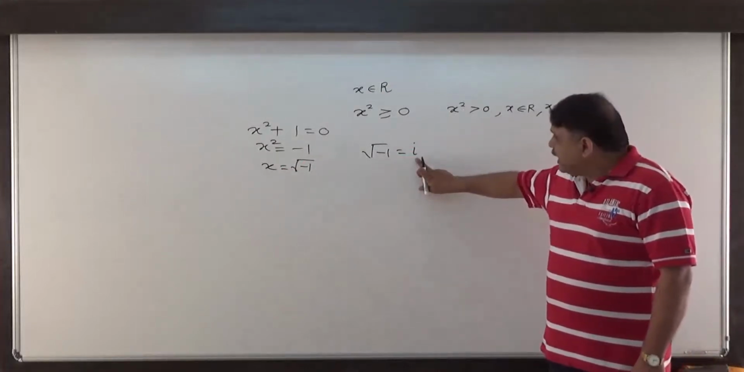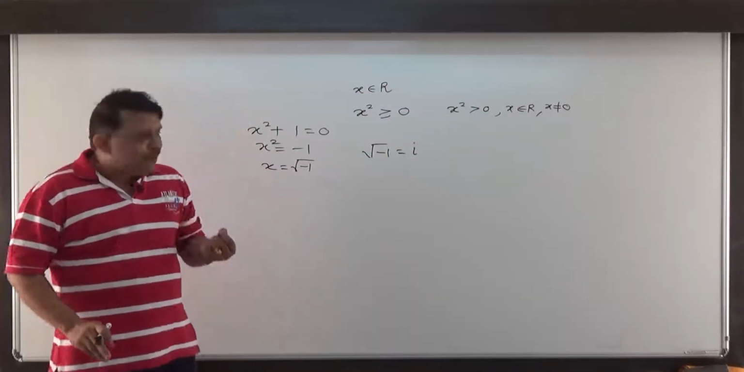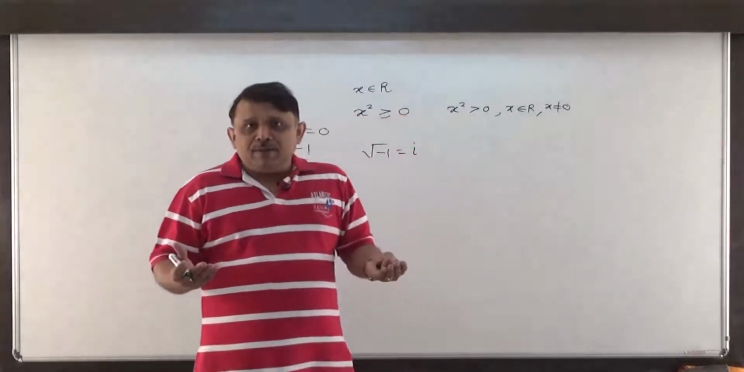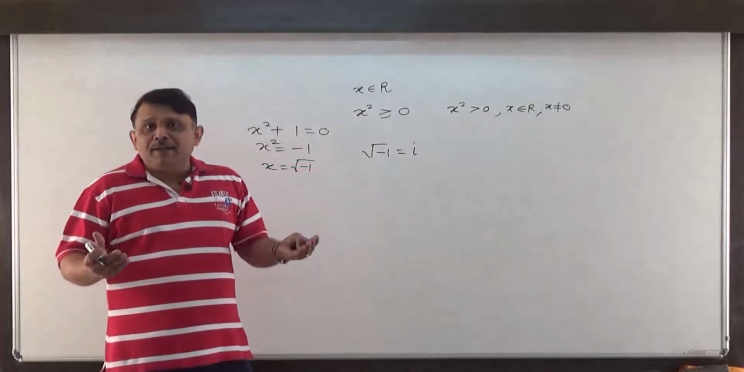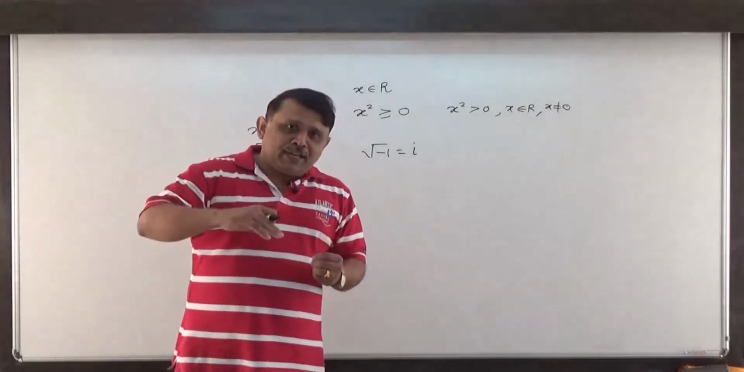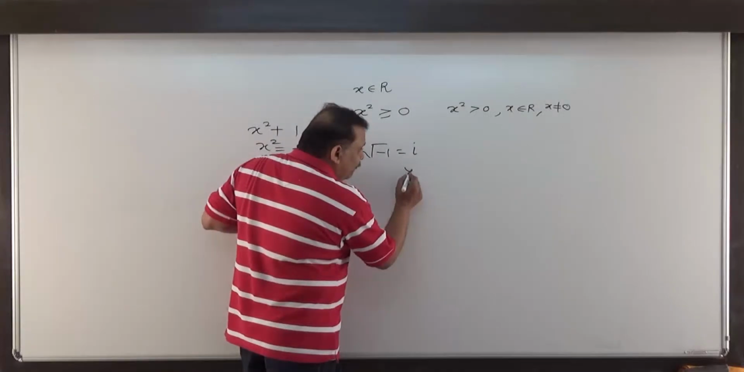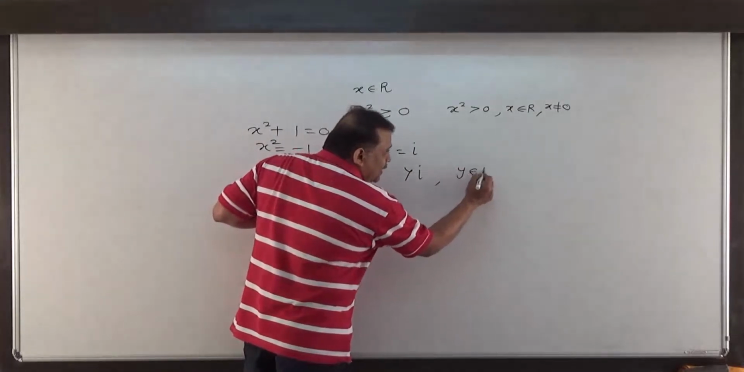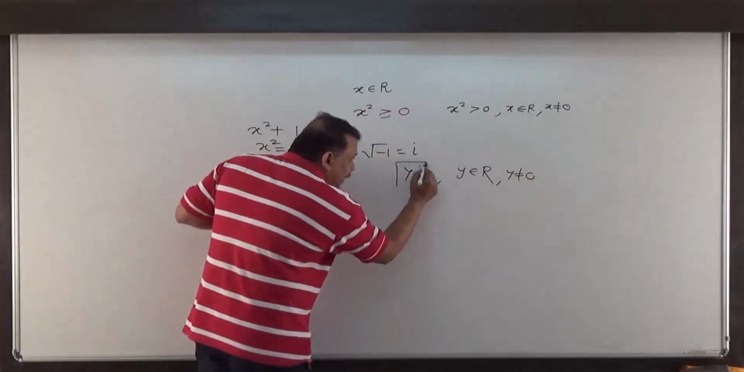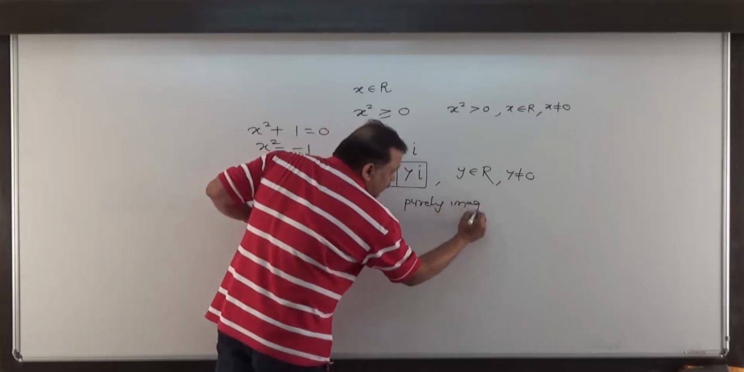Having noted i equal to root of minus 1, I have only one imaginary number, namely i equal to root of minus 1. If I have to have many or infinite imaginary numbers, I should impose the properties of real numbers on i. Means if I say y into i, where y is a real number and y is not equal to 0, then this number I will call purely imaginary number.